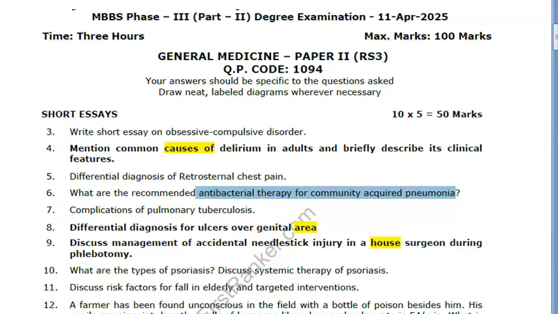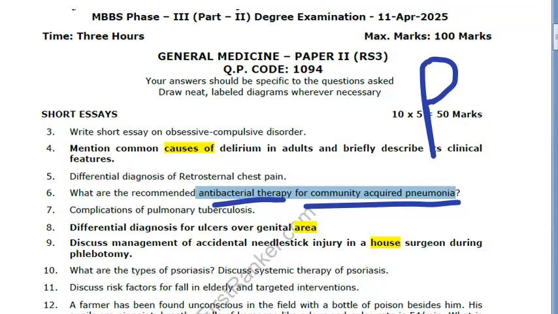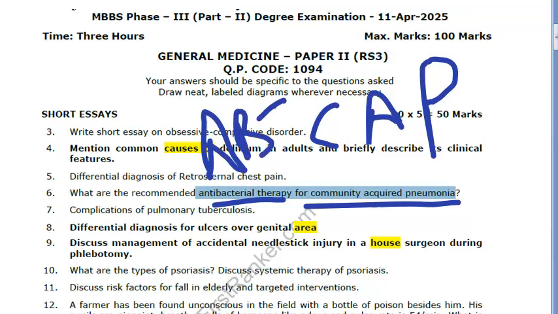Hello. Look at this question asked here for 5 marks. They have asked about community acquired pneumonia. About pneumonia they are asking antibacterial therapy. Only the antibiotics they are asking for. What pneumonia? Community acquired pneumonia, CAP. Antibacterial therapy for community acquired pneumonia for 5 marks they are asking.